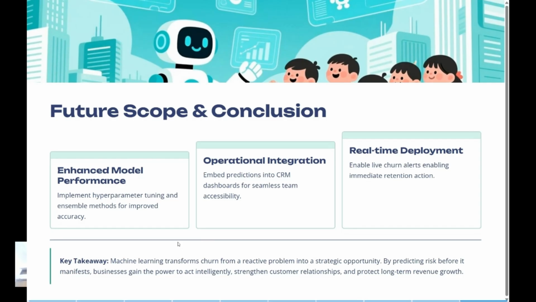What is the future scope for this model in itself? Of course, this model can be enhanced further. The accuracy is 80%, so with more data and more precision we can increase that to 90%, 95% as well. And then operational integration: just making a model won't be sufficient unless we take a step ahead and integrate this model into actual business and actual CRMs.